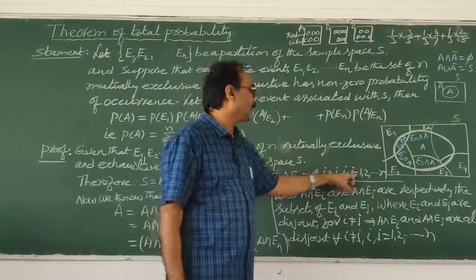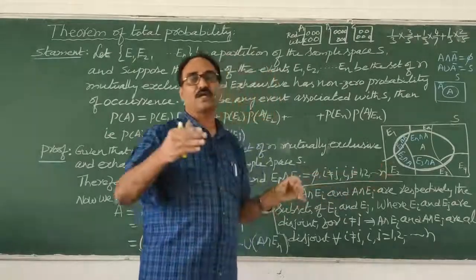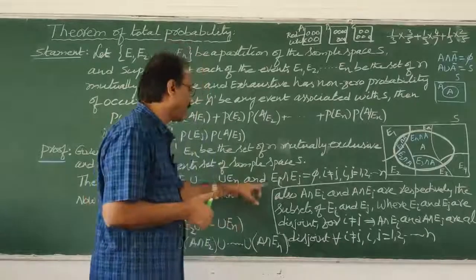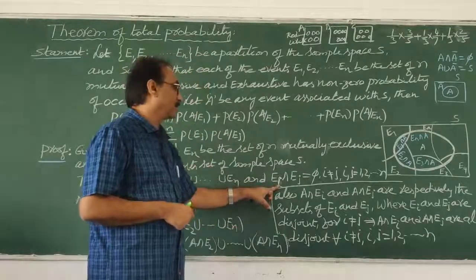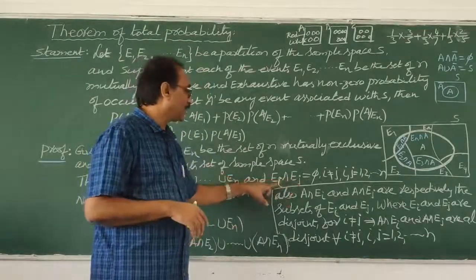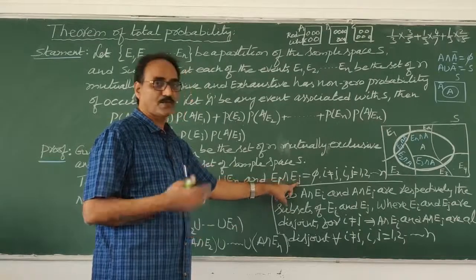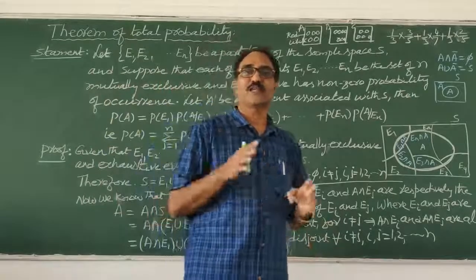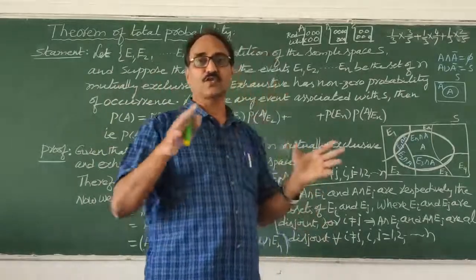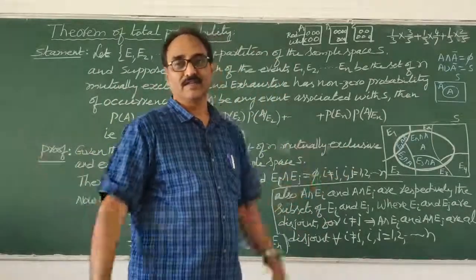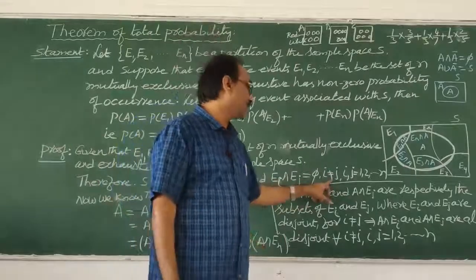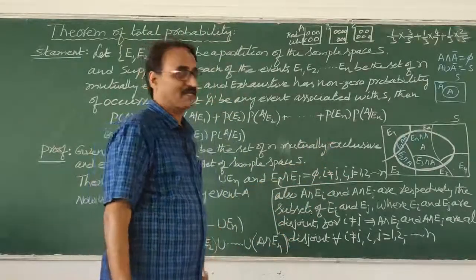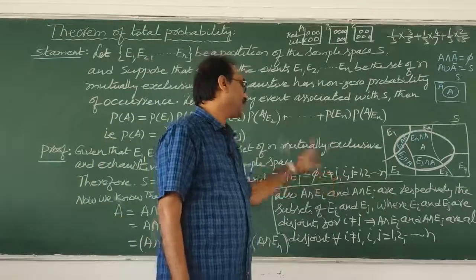Then i, j from 1 to n. You take any value from 1 to n. Here if you want E10 you can put, here E11 you put, here E20 you put, here E100 you put, no problem. E20 intersection E100 is phi only. So they are mutually exclusive and they don't have anything in common. Okay? i is not equal to j. If you put the same number it will be the same event, so it is meaningless. That's why i is not equal to j, he said.